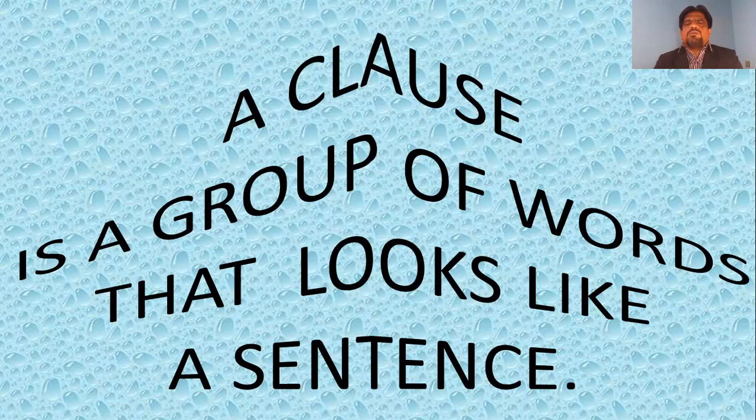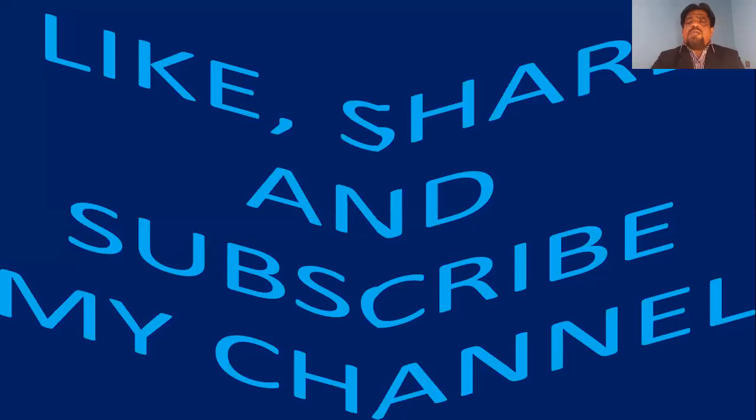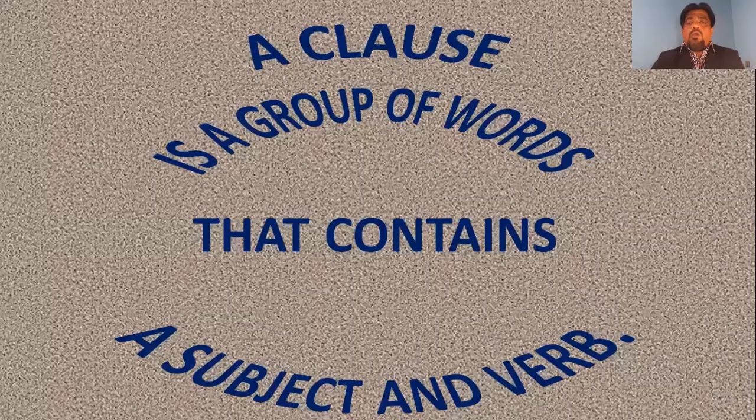A clause, to your understanding, I may say, not the scientific definition: a clause is a group of words that looks like a sentence. Then what is the scientific, grammatical definition of a clause? A clause is a group of words that contains a subject and a verb.